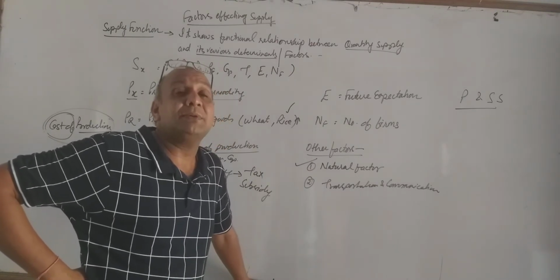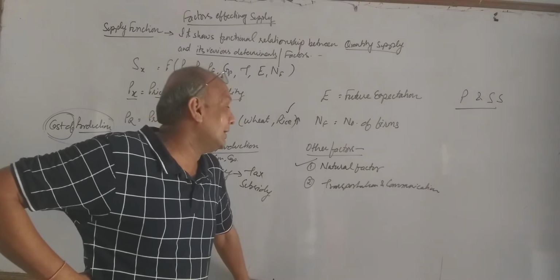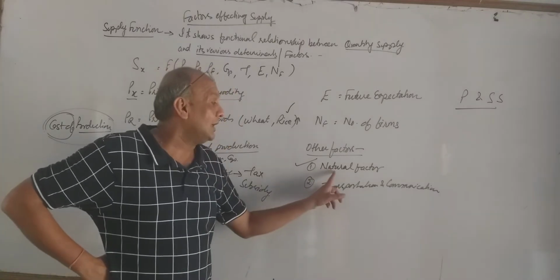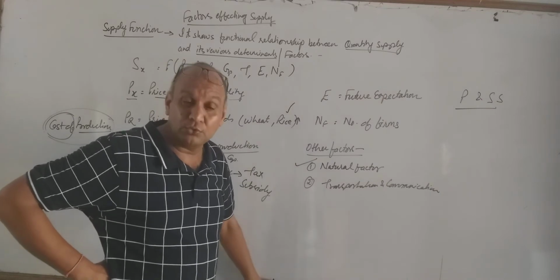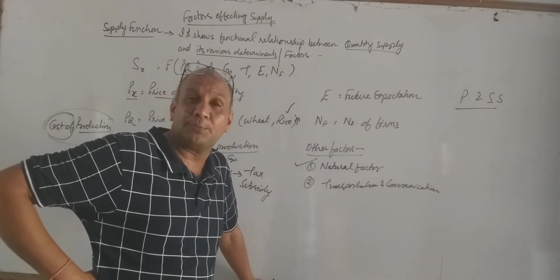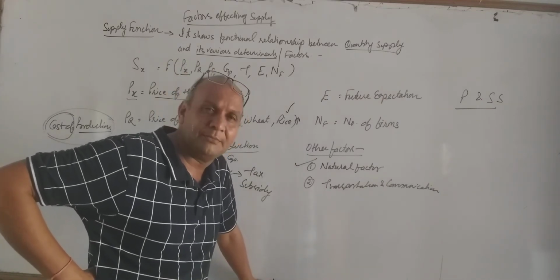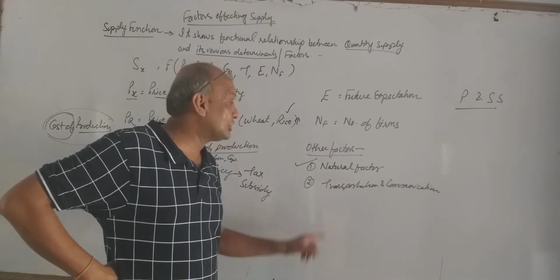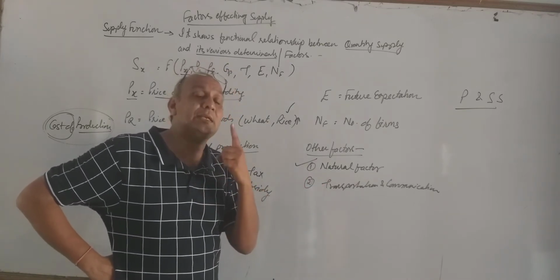Today it is summer. You want to sow wheat and all. So can you get the production of wheat? Can you get the production of rice, gram or mustard? No, because these things are not in our hand. These things are in nature's hand.